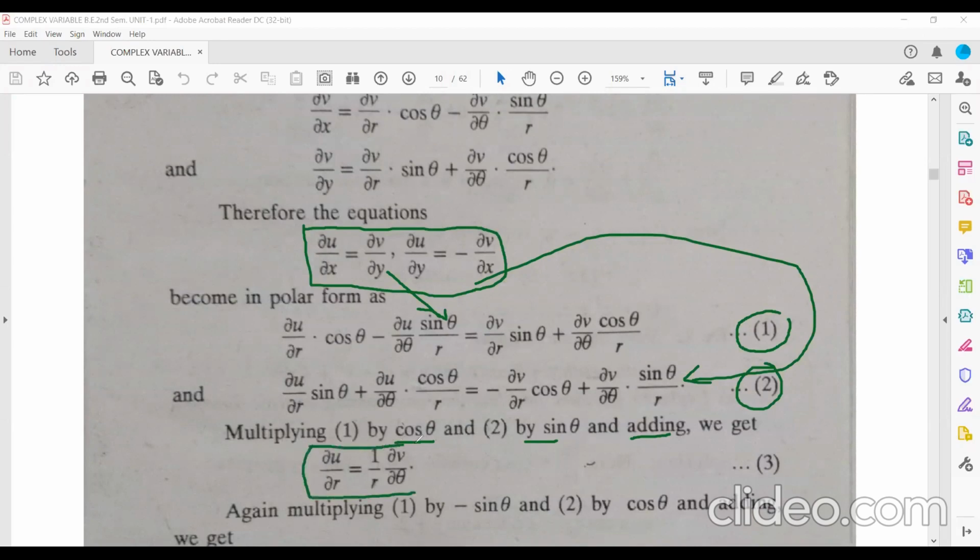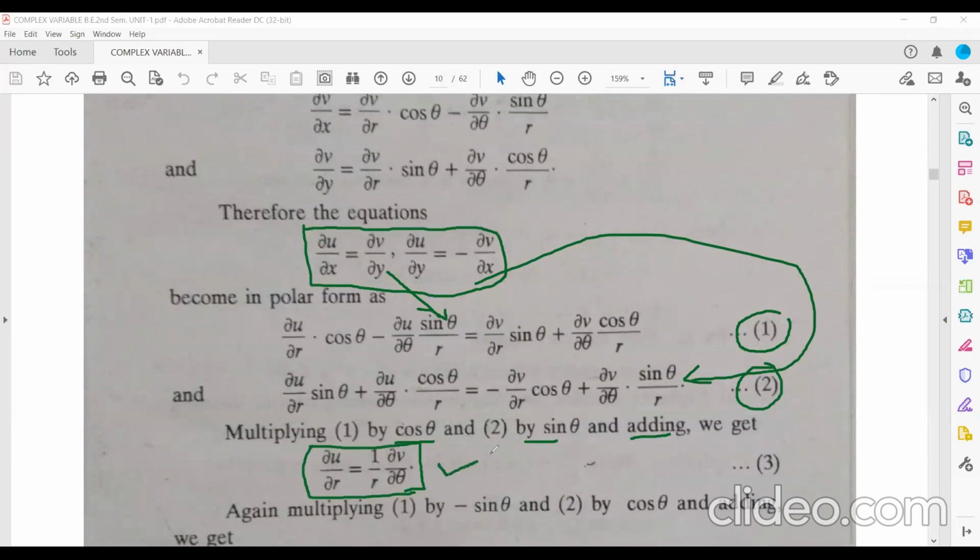Del u by del r is equal to 1 upon r del v by del theta. So this is one equation you have got of the Cauchy-Riemann equations in polar form.